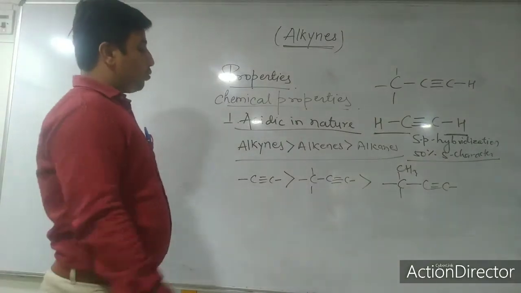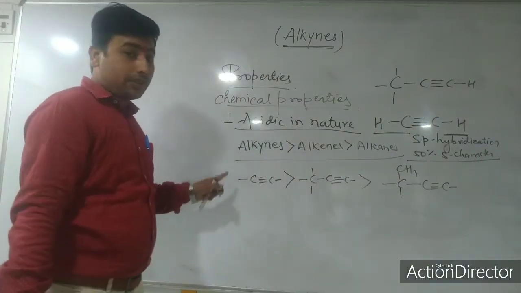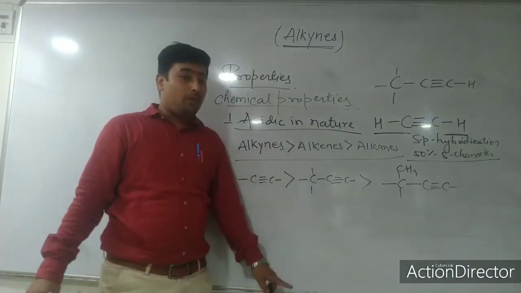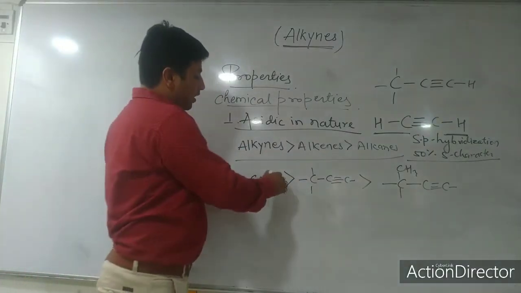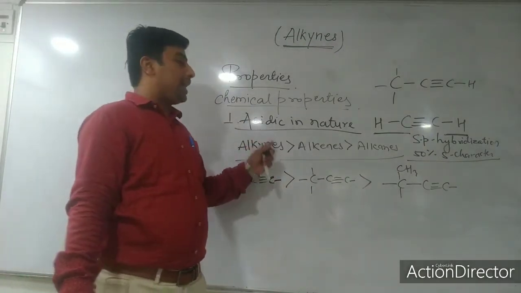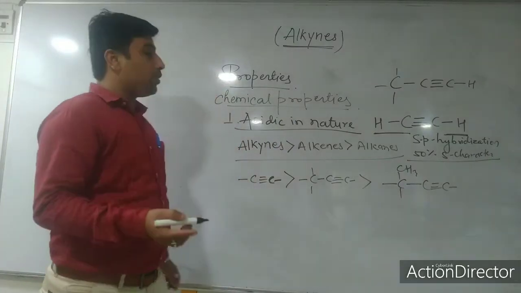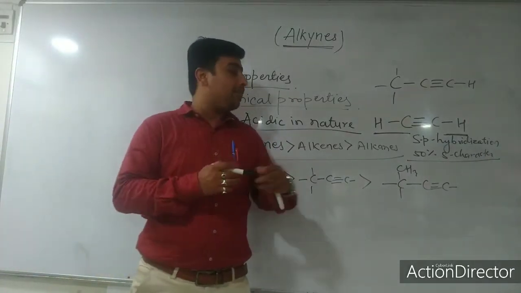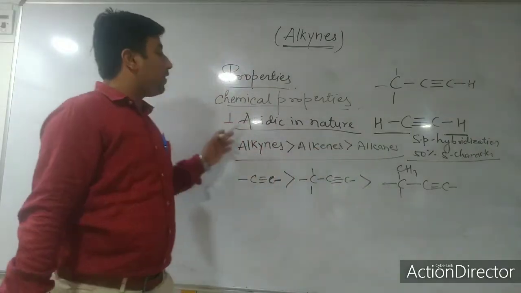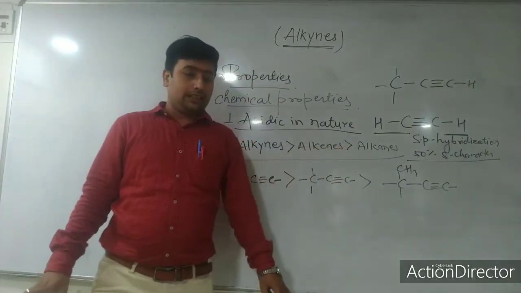So remember dear students, all the hydrogen atoms do not have sp hybridization, as I have said. Here only one triple bond is there. So the hydrogen which is attached to the triple-bonded carbon gives sp hybridization, and that sp hybridization has high electronegativity and 50% s character. So that's why they are highly acidic in comparison to alkenes and alkanes.